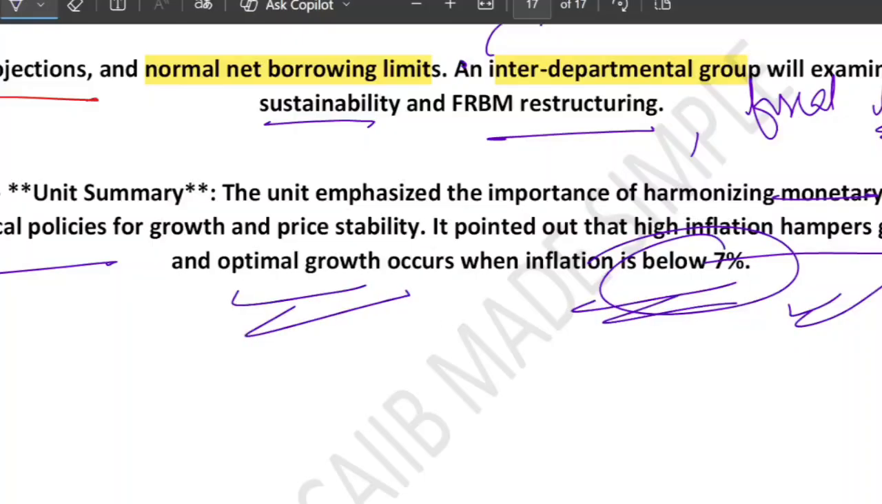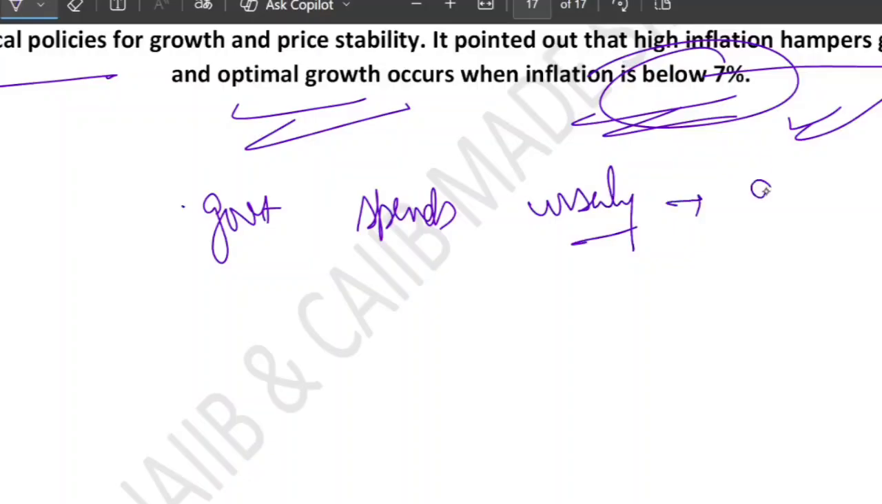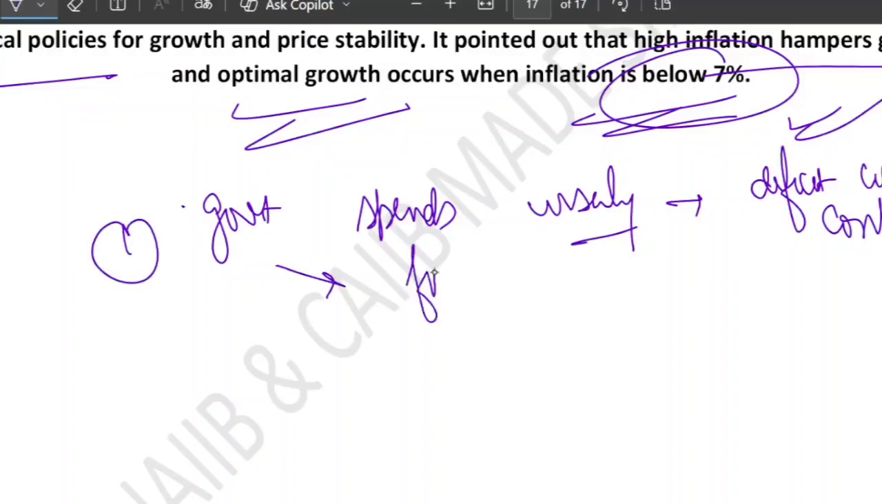A country grows best when the government spends wisely and keeps the deficit under control. This is the first thing. Government spending means what? We are talking about the fiscal policy.